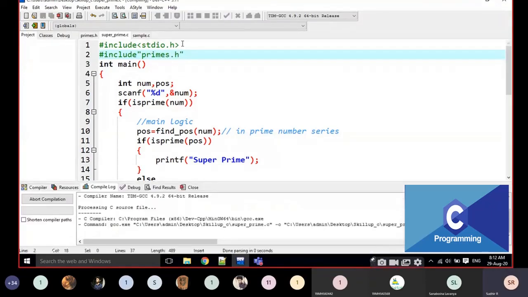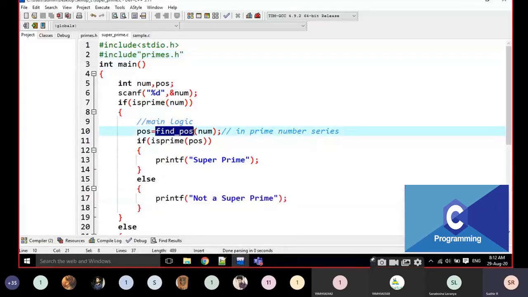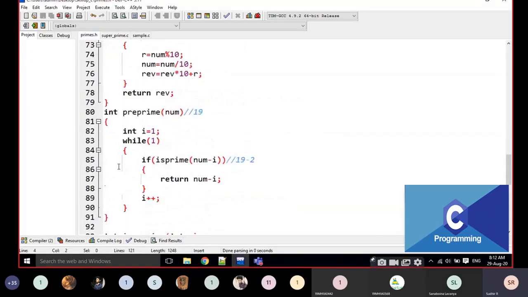For example, if I execute it, just observe the error here: undefined reference to find_position. That means the function find_position is not defined. I'm going to define this one here.